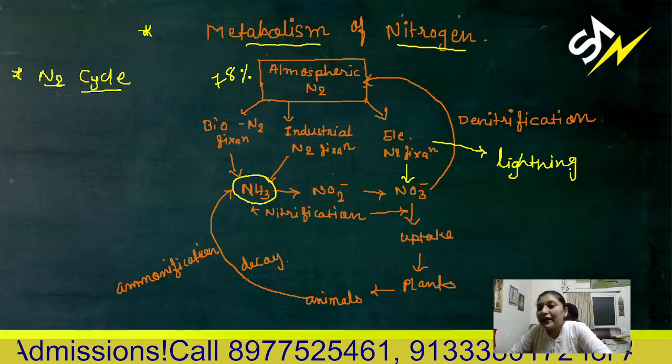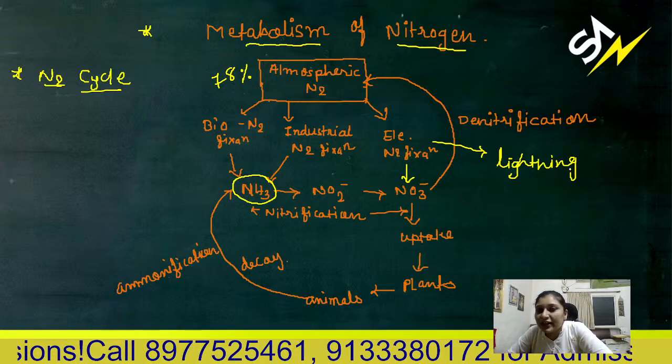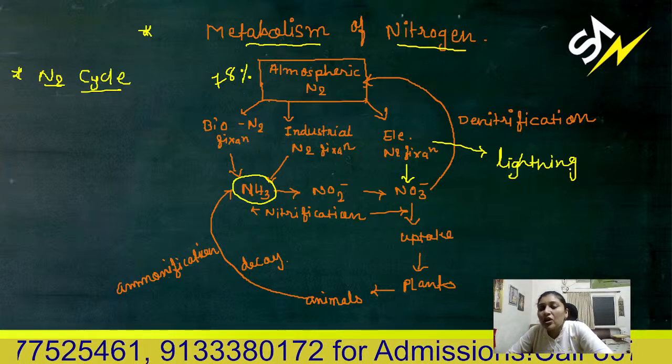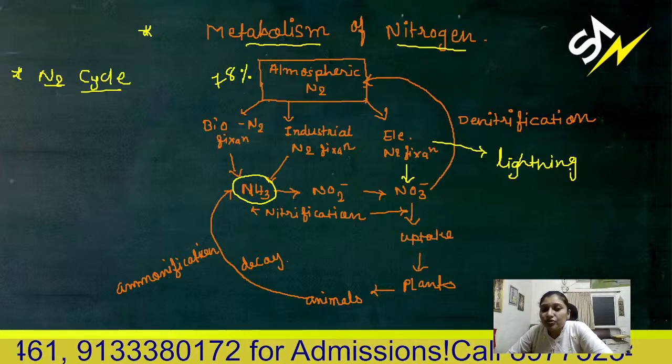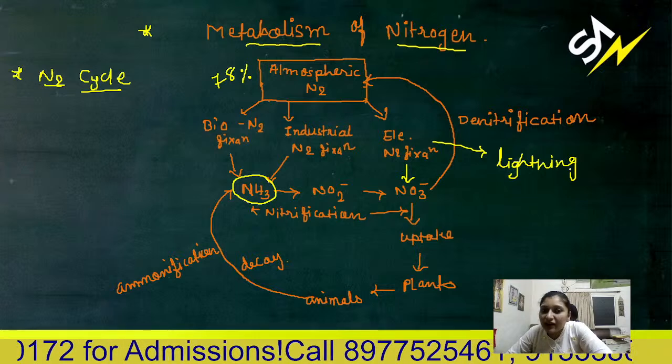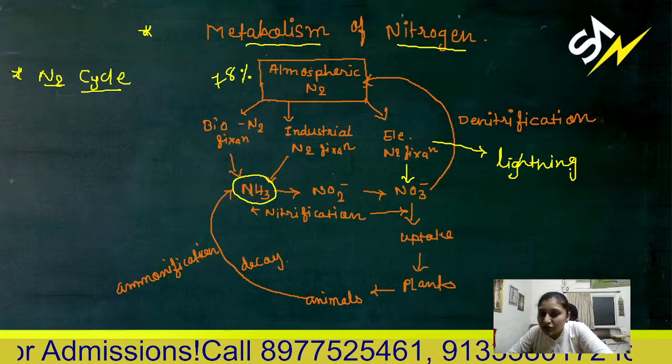This is known as biological nitrogen fixation. Certain Nostoc and Anabaena are cyanobacteria which are free living nitrogen fixers. There are also some aerobic bacteria which can fix nitrogen.